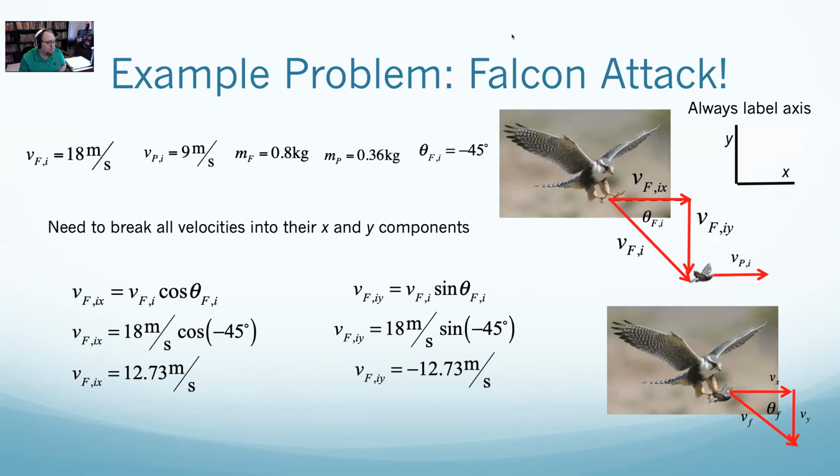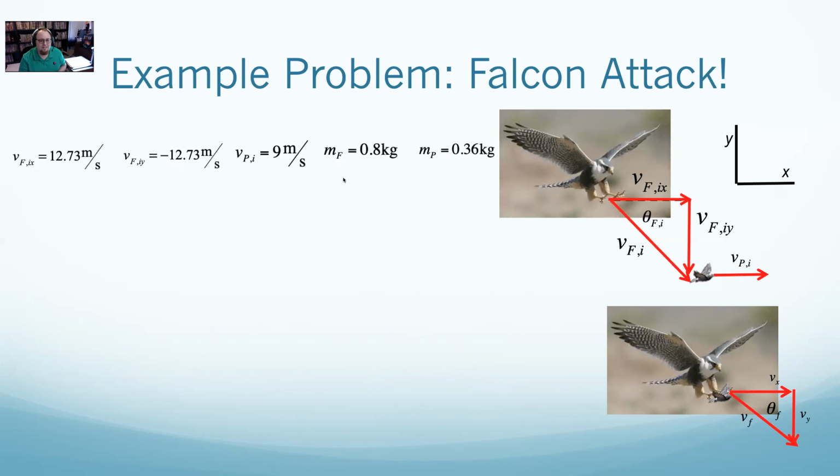That this vector right here is actually pretty useless, and so I'm not going to use it. Those are the numbers I want to use. So I'm going to get rid of this V Falcon initial, 18 meters per second and the angle, and I'm going to replace them with my x and y components. Once again, I don't need to do this for the pigeon because the pigeon is only in x. He has an x component of velocity and no y component whatsoever.